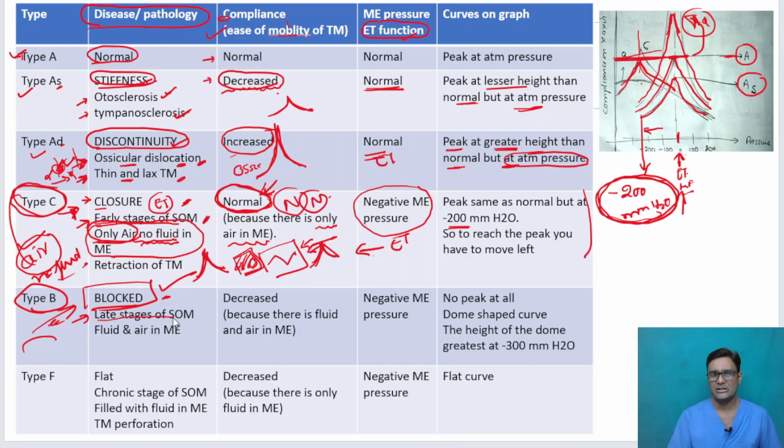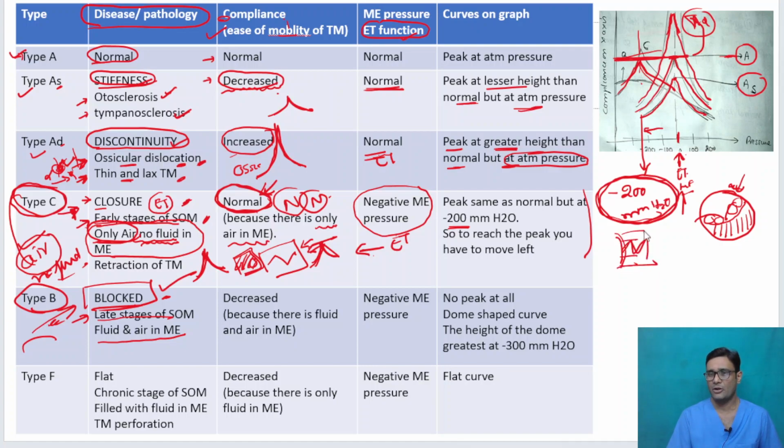In late stages of serous otitis media, fluid and air are present in the middle ear. How does it appear? This is the tympanic membrane and there is an air-fluid level here. This is filled with pus or something, and there is fluid, with air above, or there may be air bubbles also. This is usually the presentation in serous otitis media. Because there is fluid behind the tympanic membrane, can the ossicles move easily? Can the tympanic membrane move easily?